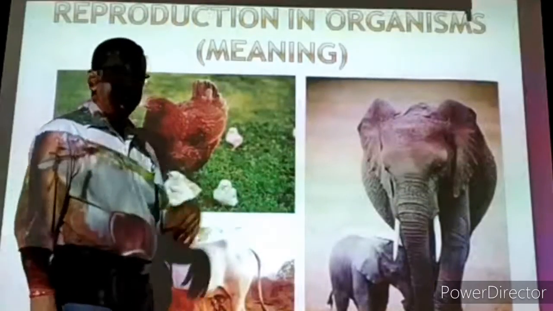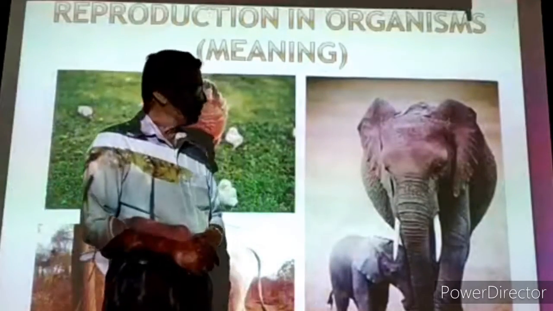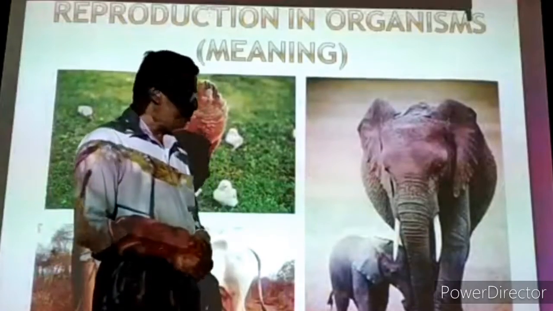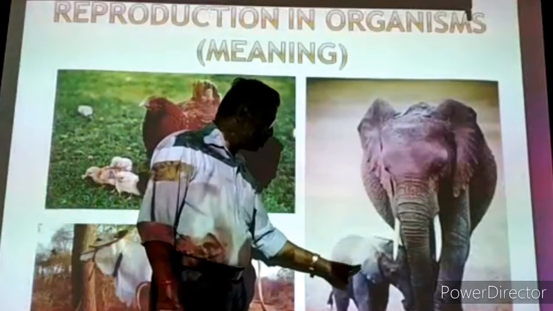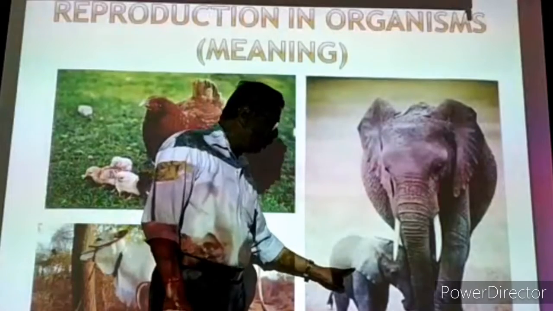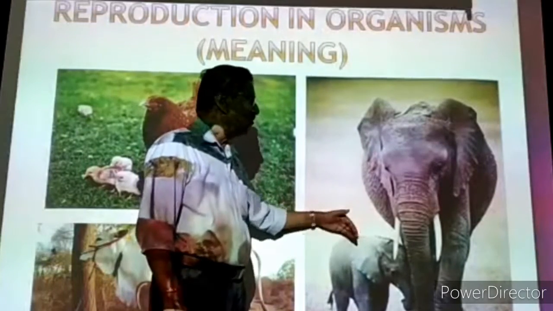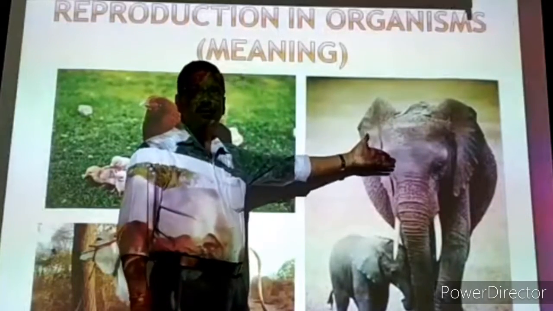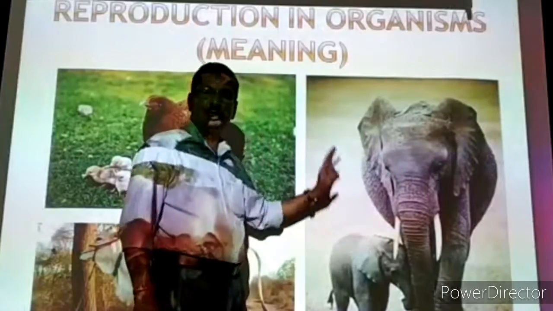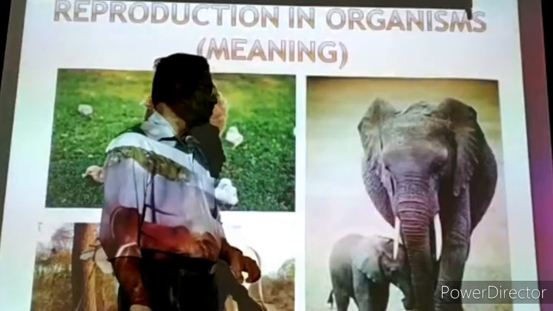The next one is the elephant. It is the biggest animal. This animal is reproducing, and it is giving birth to one young one. This young one is also later on developing into an adult elephant only. It will never develop into any other form of animal.